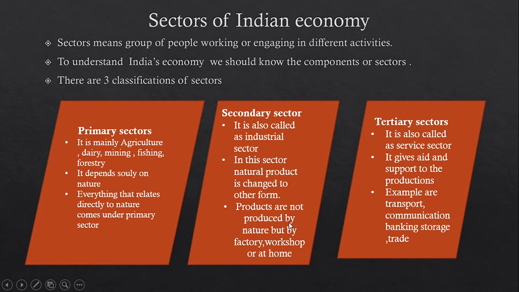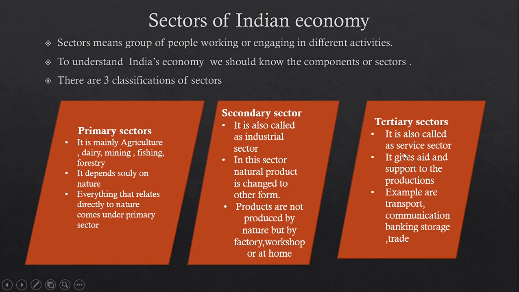Products are not produced by nature but by factory, workshop and at home. As I told you, sugar is produced by a factory, and we do not get sugar directly in the field. We get sugar cane, and that sugar cane is given to the secondary sector, and here they produce sugar.